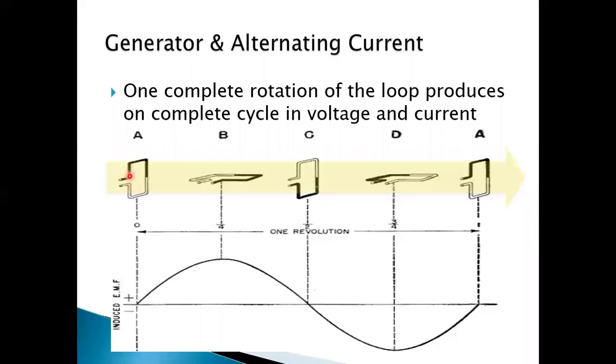You see here, current is zero in this position, EMF is zero, and in this position maximum, in this position again zero, and in this position maximum but in reverse direction, and again zero. So one cycle is completed.